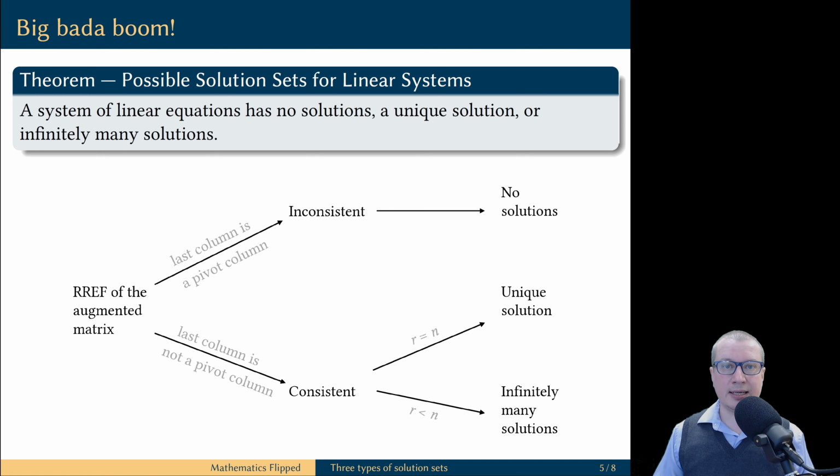Then we look at the last column of the reduced row echelon form. If the last column is a pivot column, then the system is inconsistent, and it means the system has no solutions. If the last column is not a pivot column, then the system is consistent. But if the system is consistent, we just proved that r cannot be more than n. And if r is equal to n, then the system has a unique solution, and if r is less than n, then the system has infinitely many solutions. Therefore, there are only three possibilities for the solution sets.